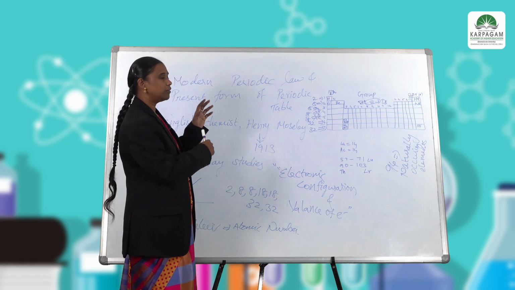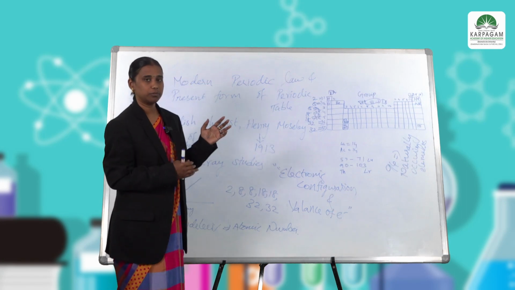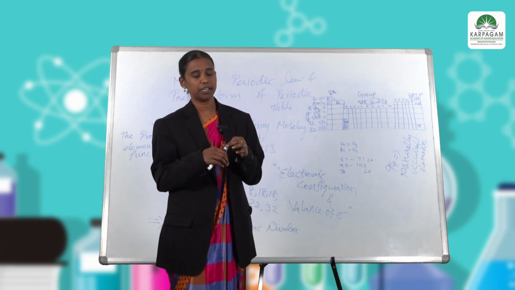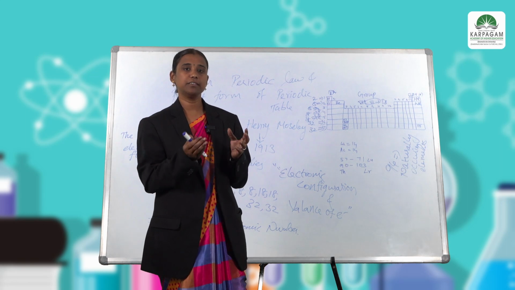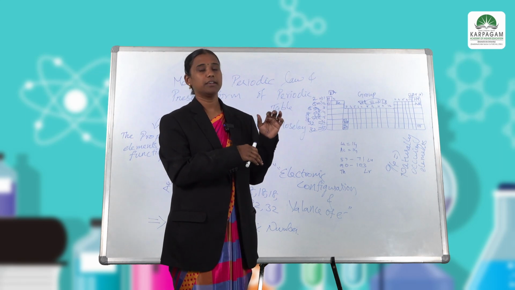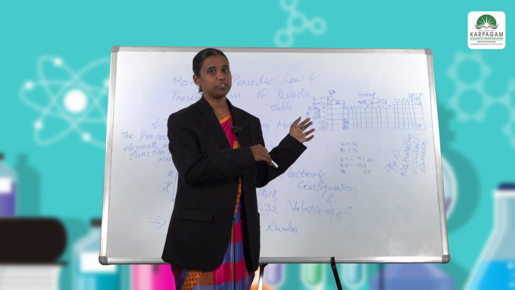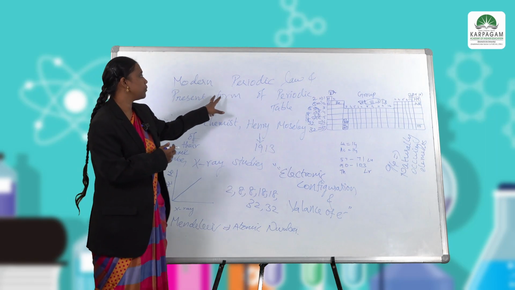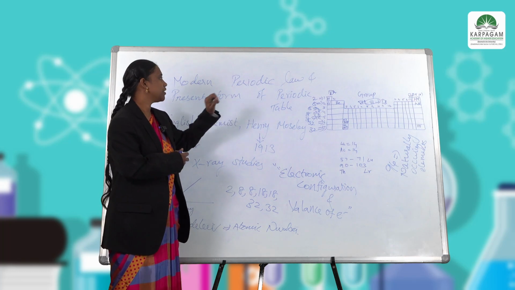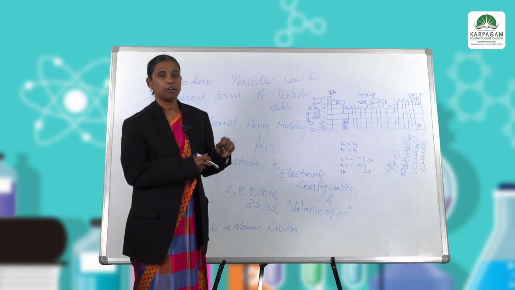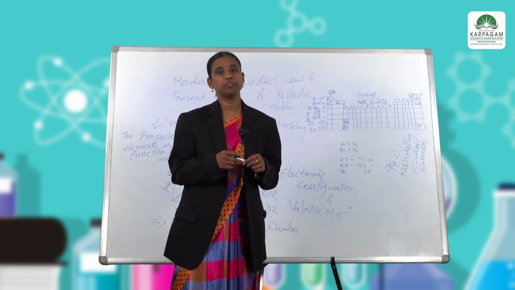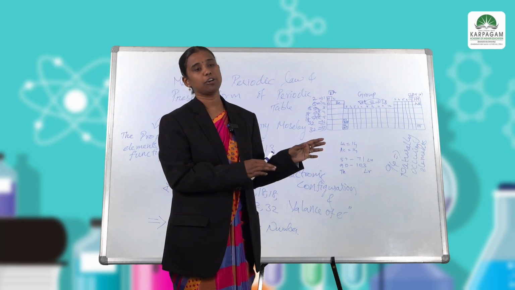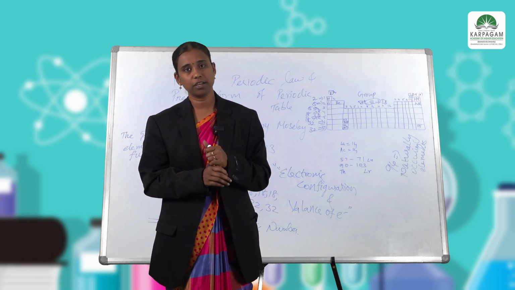So finally, the conclusion: today we saw Dmitri Mendeleev's work in elaborated form and his table, and in 1907 he published his work. Then we saw other subtopics, the modern periodic law and the present form of the periodic table. In the next class we will see the types of elements present in the periodic table according to electronic configuration.